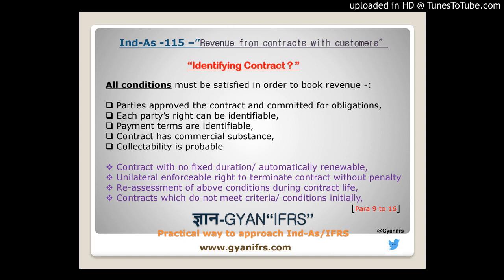In the meantime, if it is not meeting any of the conditions, you can book it as a liability or as an asset, keeping in mind the other accounting standard which talks about what to do if it is not falling under the revenue recognition standard.